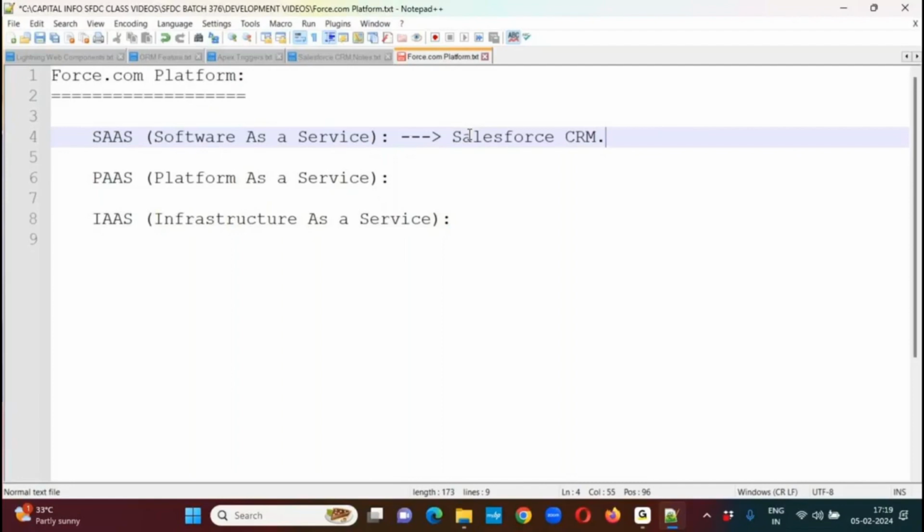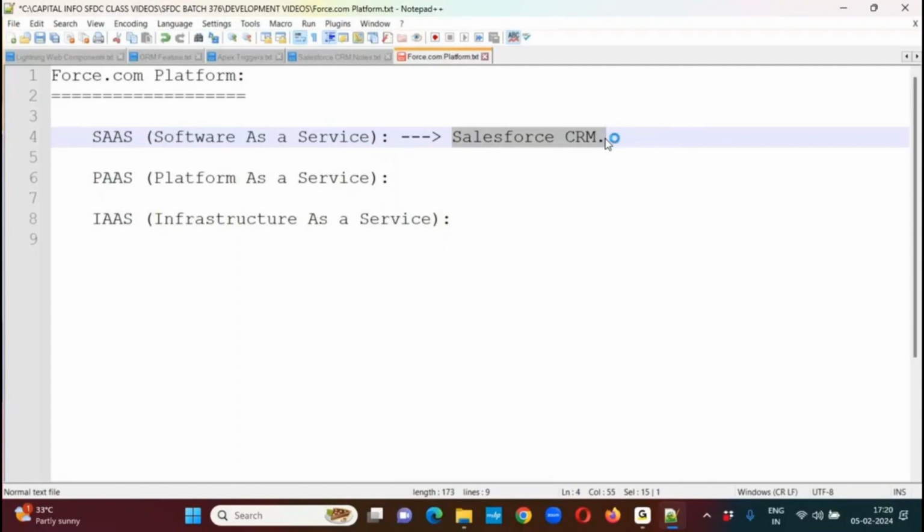As of now, we know how to use this Salesforce CRM, how we can manage the records, and how to create our own custom objects. All these things we have done. Now, when using this Salesforce CRM, we have identified a few limitations. So what are the limitations we have identified in Salesforce CRM?